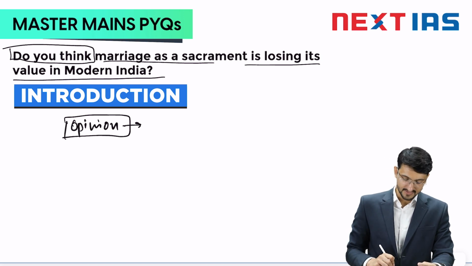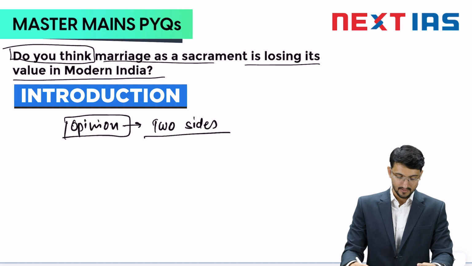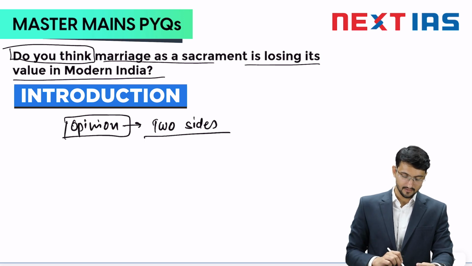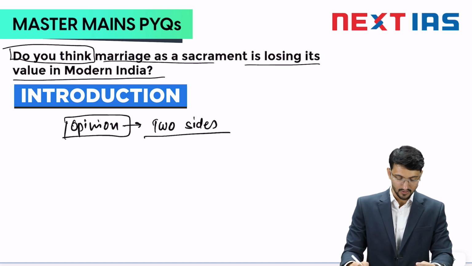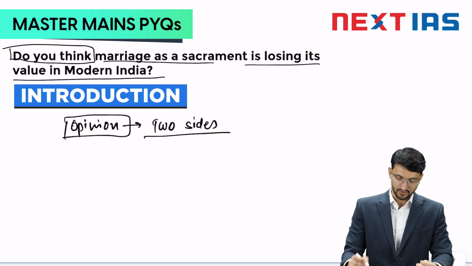So how can you showcase your opinion in UPSC mains? You need to discuss the two sides. You cannot restrict yourself to one side. You may agree that marriage as a sacrament is losing its value in modern India, and you have to disagree with it also. So this is basically the nature of this question.